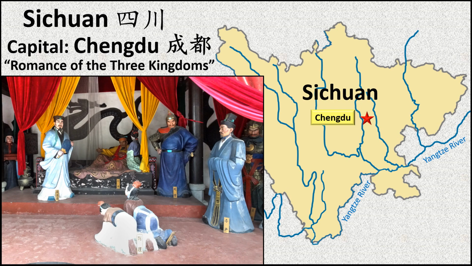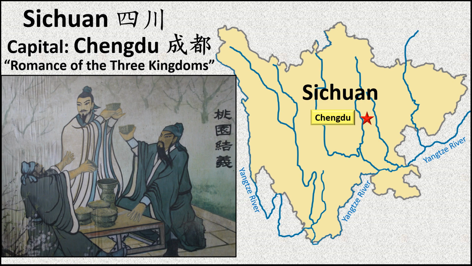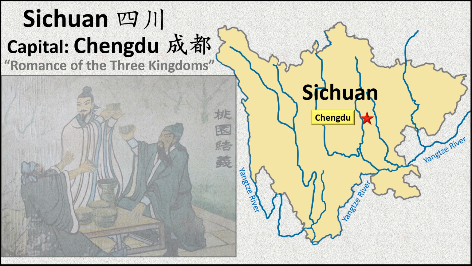The book generally favors the viewpoint of the Shu kingdom, led by Liu Bei. He was one of the 3 important characters who, according to tradition, swore an oath in a peach garden to be brothers until death. Chengdu was the final stronghold of the Shu kingdom.